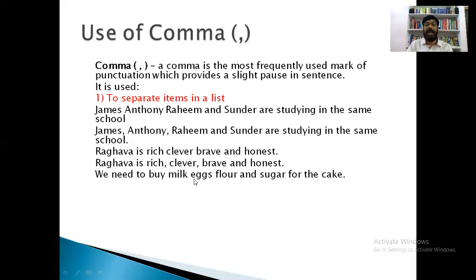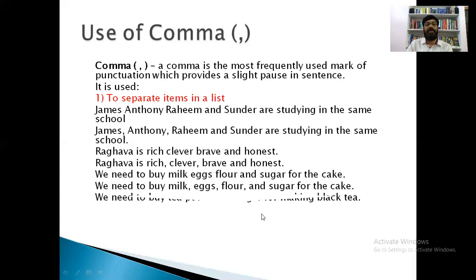But here the list is without commas. It is not clear, and the reader will get confused if there are no commas. So see how clear the sentence is with commas. We need to buy milk, comma, eggs, comma, flour and sugar for the cake, right? And here is another: we need to buy tea powder and sugar for making black tea.